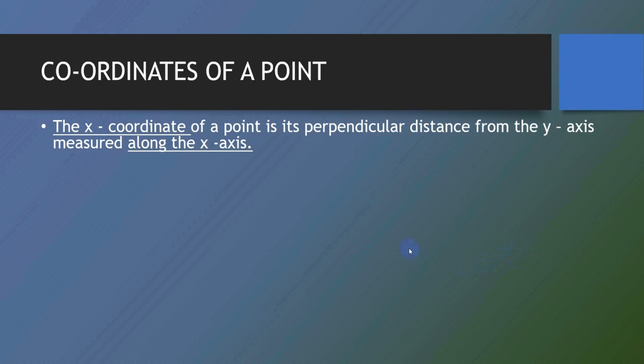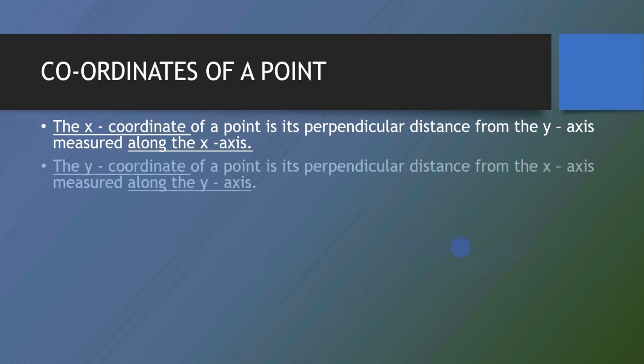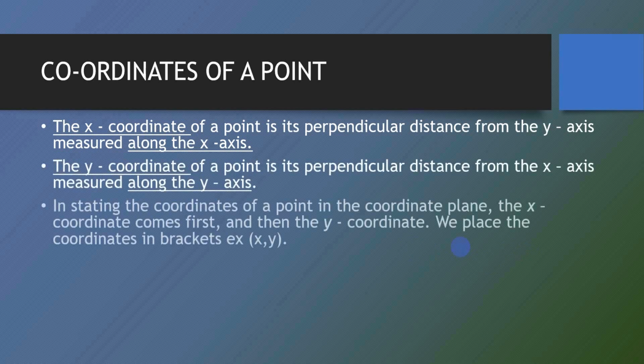So the x-coordinate of a point is the perpendicular distance from the y-axis, which is measured along the x-axis. That means the x-coordinate would be marked on the x-axis. We will measure it according to the x-axis. Similarly, the y-coordinate of the point is the perpendicular distance from the x-axis, which means it is measured along the y-axis.